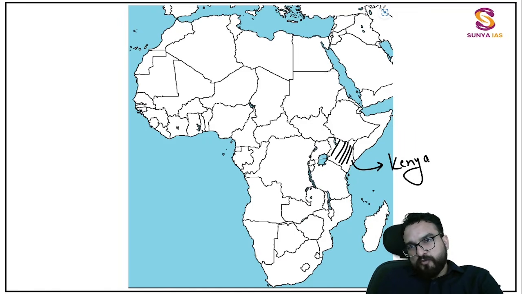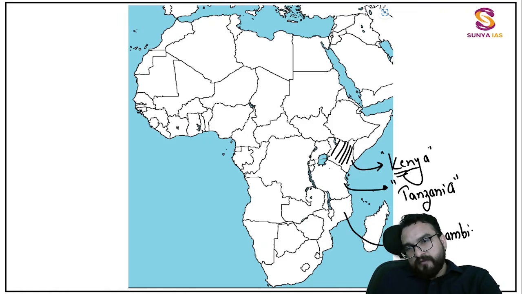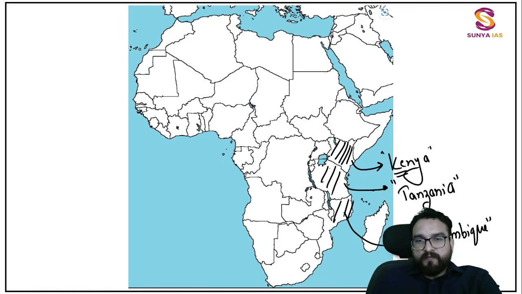You must have heard about the Kenya cricket team also. Next is your Tanzania, important. And below that you will find your Mozambique. These three countries: Kenya, Tanzania, and Mozambique.